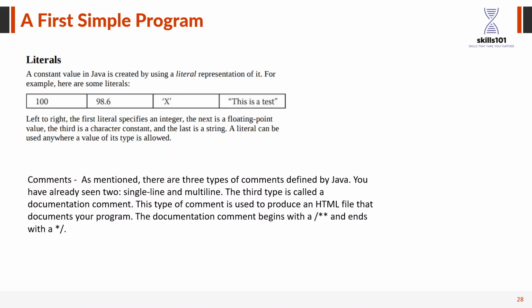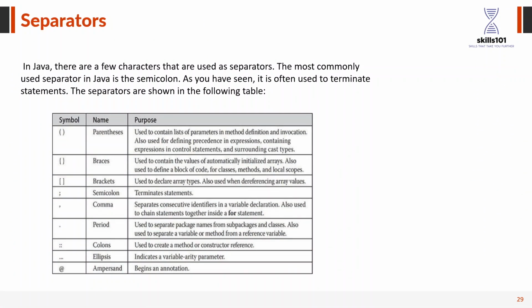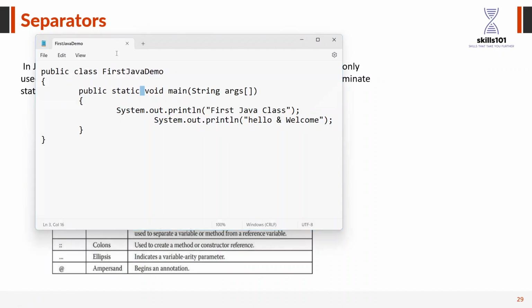So literals are constants like 100, 98, x. This is a test. This is an integer literal, this is a string literal. So literals are like constants, they can't change. Again, these are the basic things that we used yesterday.